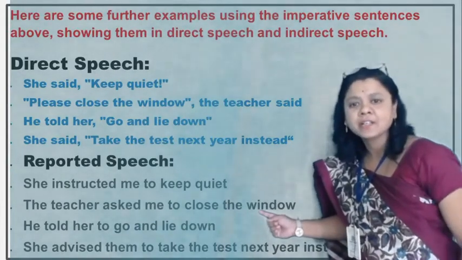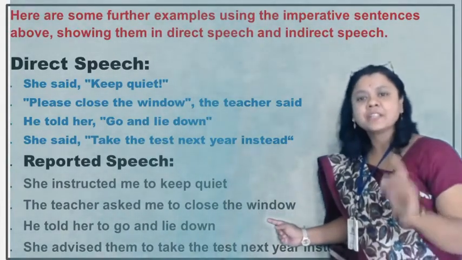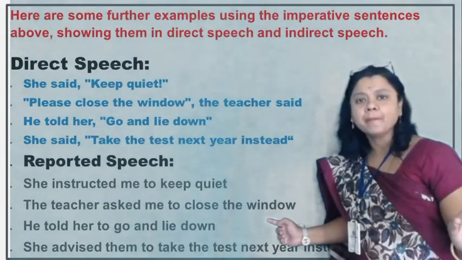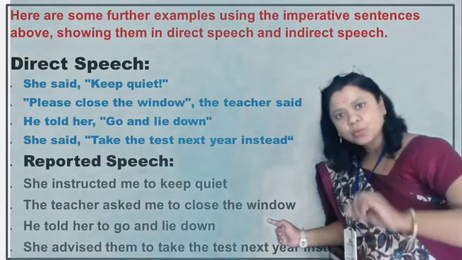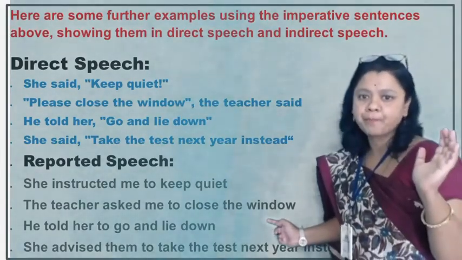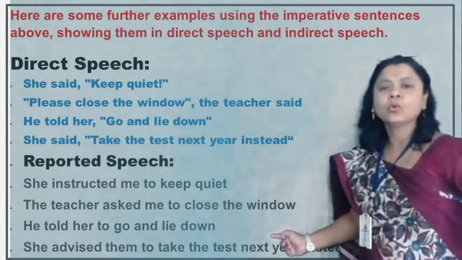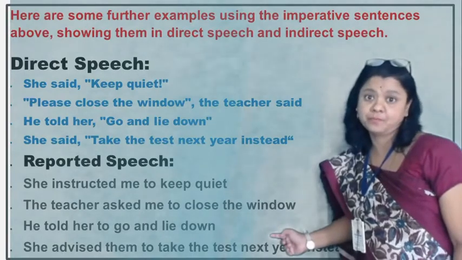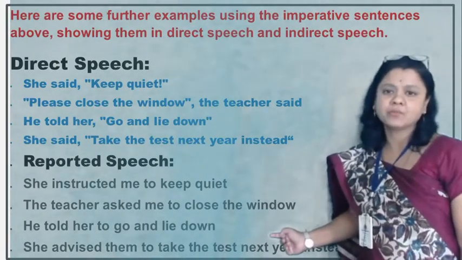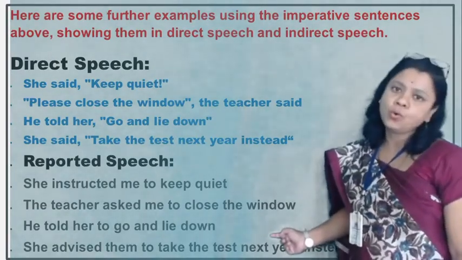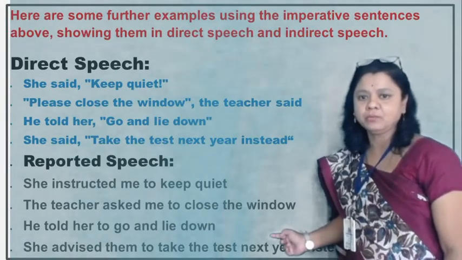As here, look at the sentence: the teacher asked me to close the window, right? Next, he told her, "Go and lie down." He told her to go and lie down.